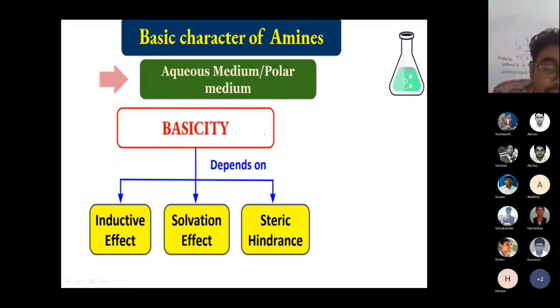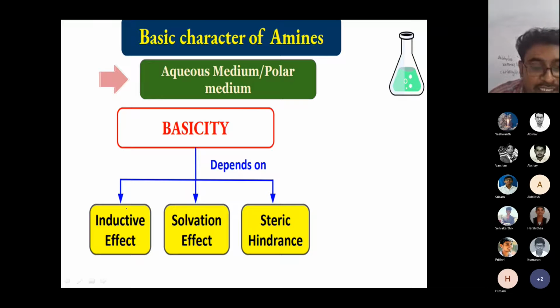I cannot fix the basic strength of amines based on the gas phase. When you go to the laboratory, I always prepare a solution, and only then I add it to the reaction. Solution means along with the organic compound, I'm adding water molecules. The same amines have a different kind of basic nature. We can see clearly sodium hydroxide has a different basic strength, and ammonia has a different basic strength, because sodium hydroxide is generally an ionic compound. Similarly, here also certain factors affect the basic strength of amines.